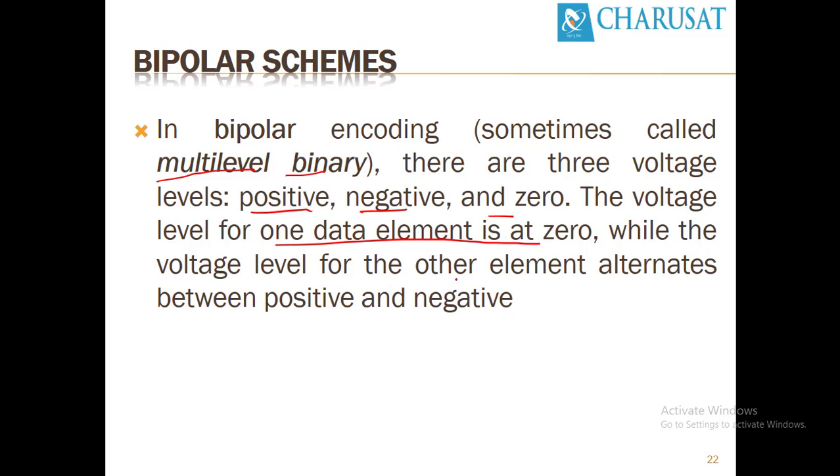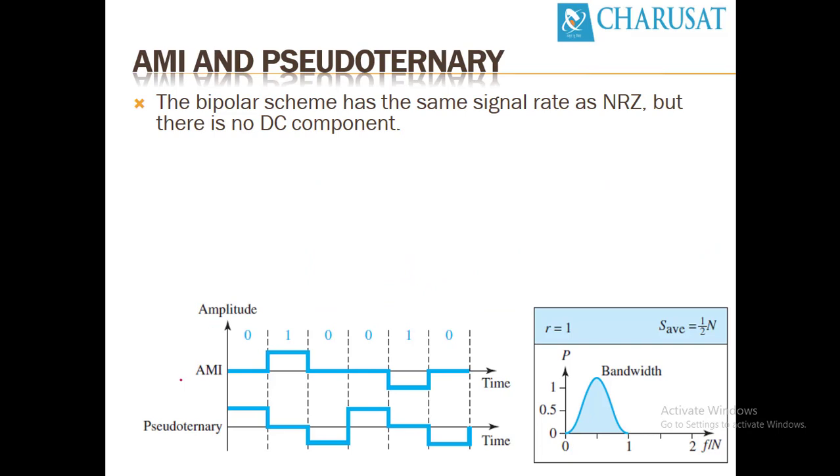So this is the AMI method, alternate mark inversion. First the 0 will be represented as 0 voltage, the 1 will be represented as a positive voltage, again 0 will be 0 voltage, and the next 1 will be represented by the inverse of the previous 1.